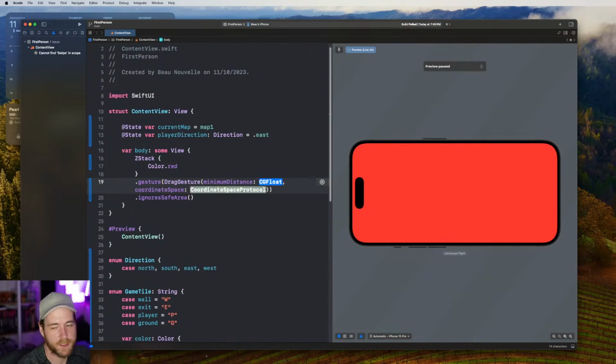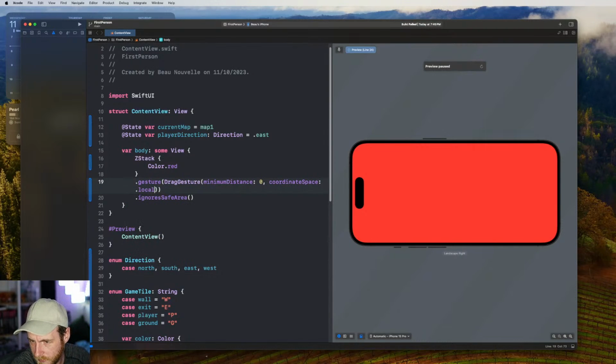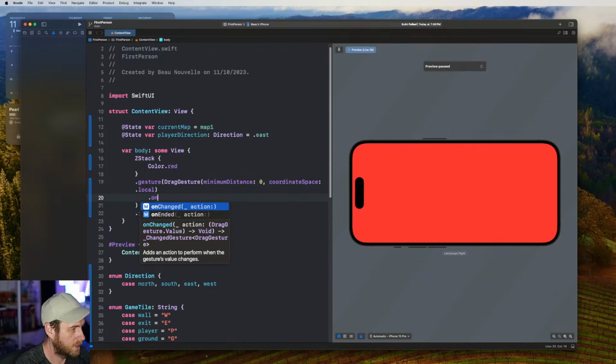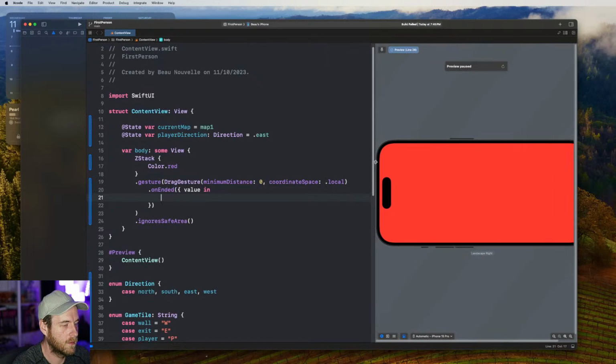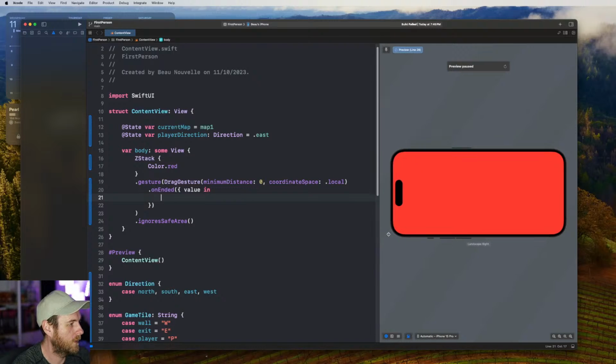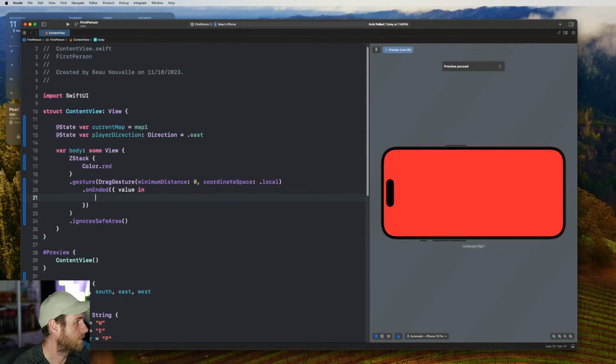Drag gesture, minimum distance. No, go 0, right? Coordinate space, local, I suppose. And then on ended. Yeah, so because we get a value back, we have to use that value to get the direction and stuff, right? I think. Let's make this a little bit wider. We'll do this all in the same file, so we can make that a little bit larger. That's fine.